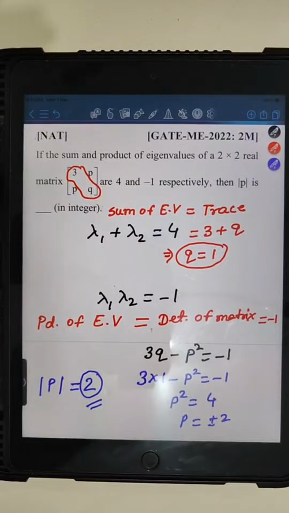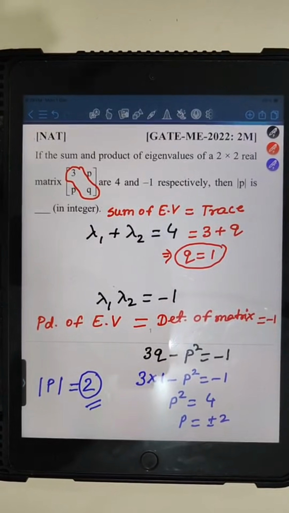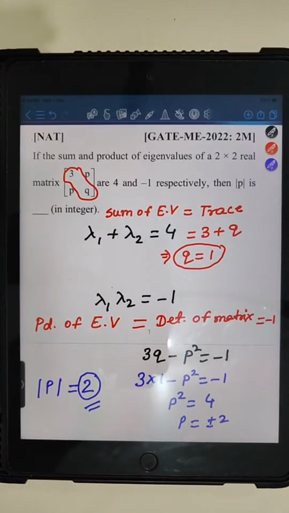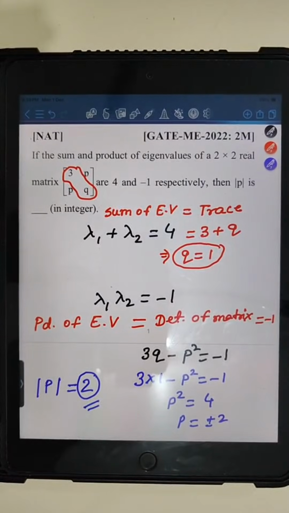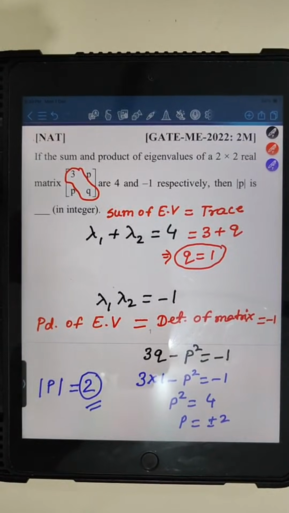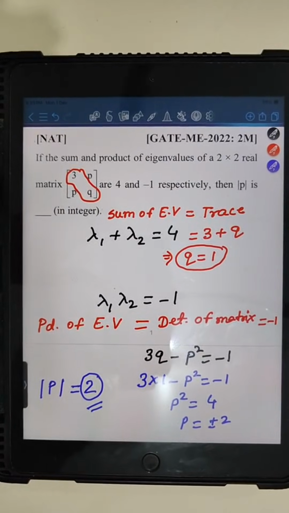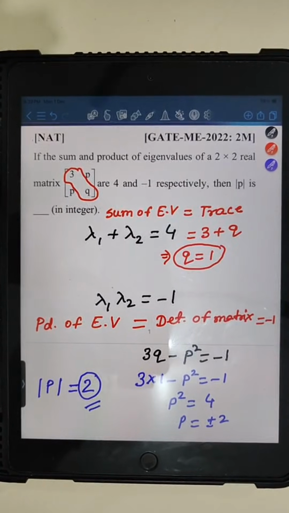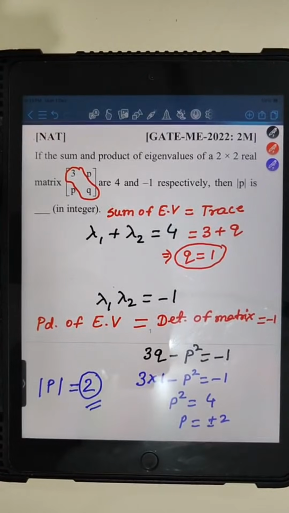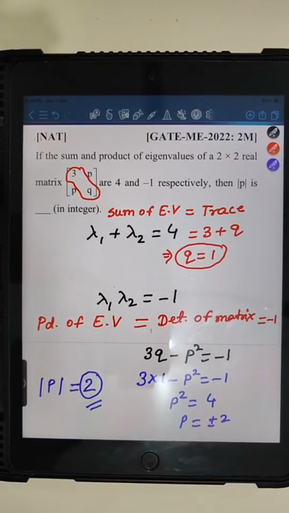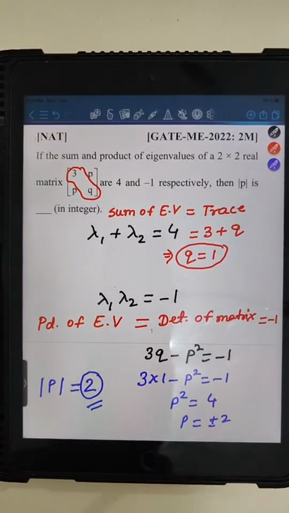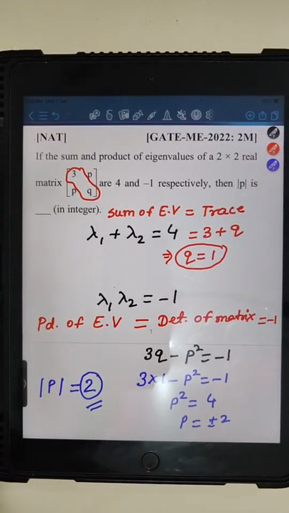The product of eigenvalues is equal to determinant. Okay, yes Ankush, you are correct. The product of eigenvalues is equal to the determinant of the matrix. Fantastic. Each and every student is responding. I am very happy that you guys are showing interest and you guys are also solving with me. So I think this question is clear. If you have any question, you can ask me in the comment section, if you have any doubt in this question, or can we move to the next question.